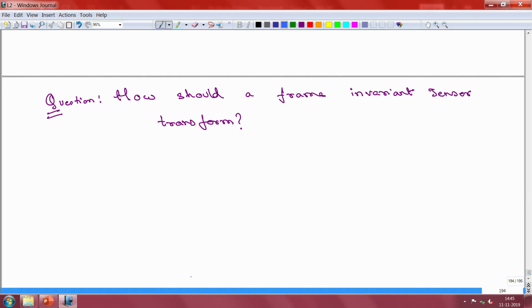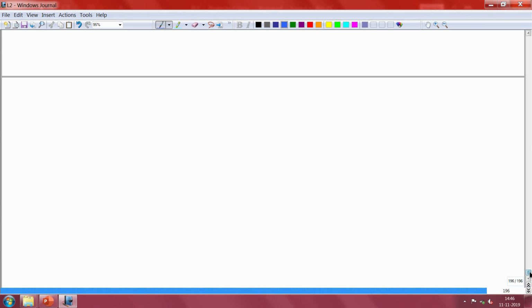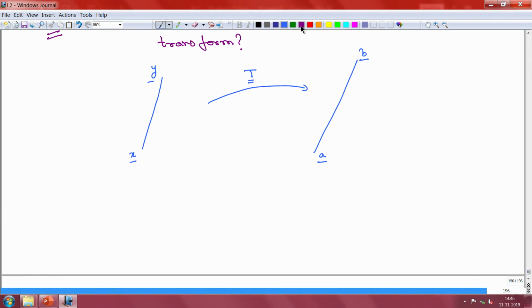Okay. So, what is a tensor, by the way? We know what vectors are, but what are tensors? A tensor is something that can transform one vector into another vector. So, let us say you have a vector x y, then the tensor T is a transformation of this vector into another vector. And we want to understand how frame invariant tensors should transform. Okay, what should be the rule that should be governing that?